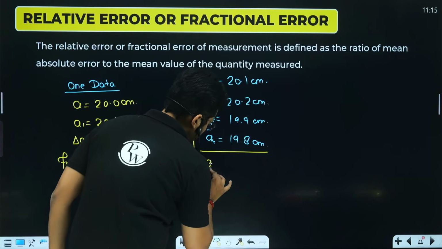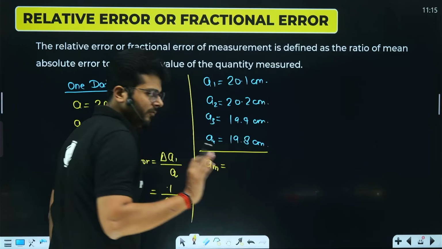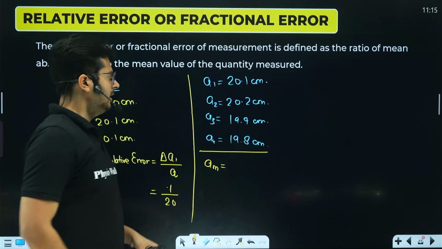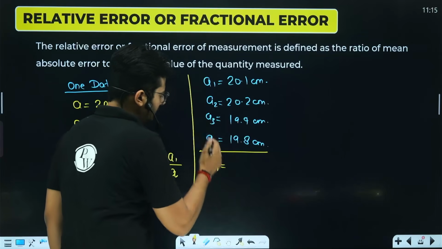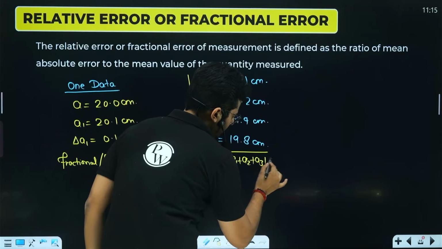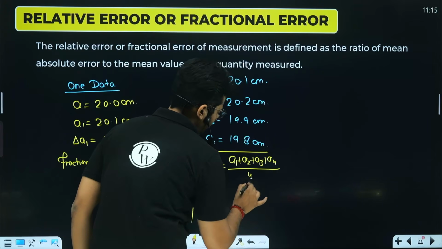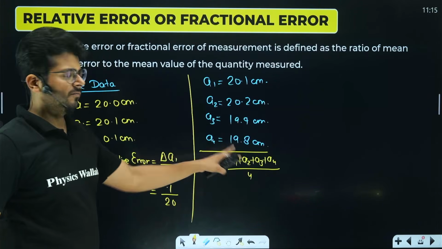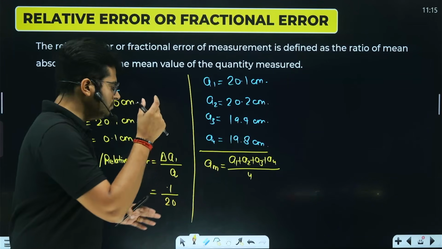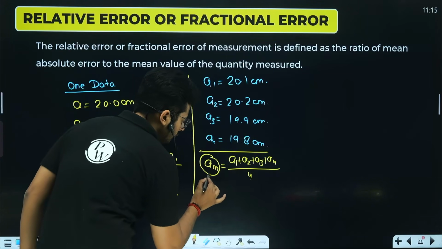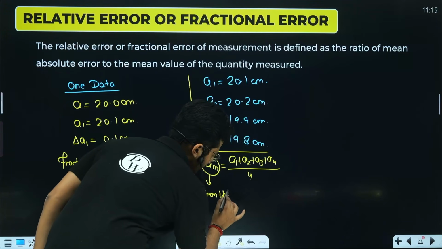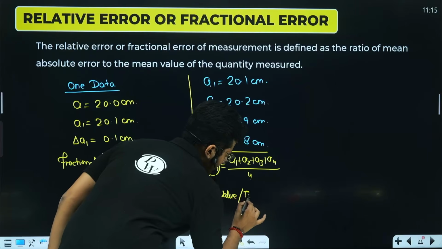Remember that we are not taking the mean of errors or anything. We are just taking the mean of the measurements, right? So whatever measurements we have taken, 4 measurements, the mean of them is going to be A1 plus A2 plus A3 plus A4 upon 4, right? So just add them up and divide by 4. That will give you the mean value, and this mean value will work as the true value, right?